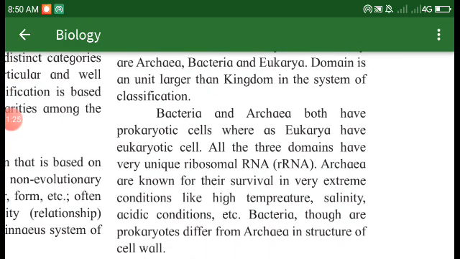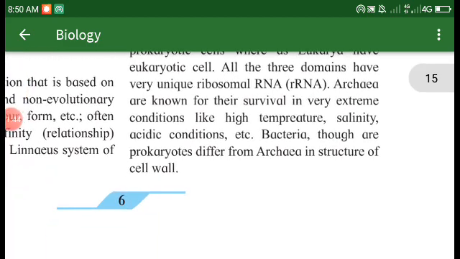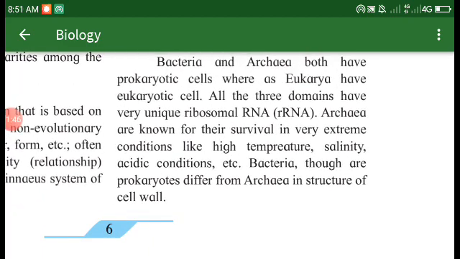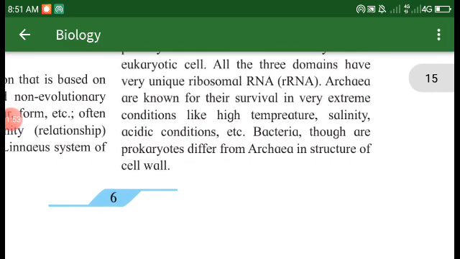Bacteria and archaea both have prokaryotic cells, whereas eukarya have eukaryotic cells. All these three domains have very unique ribosomal RNA. Archaea are known for survival in very extreme conditions like high temperature, salinity, acidic conditions, etc. Bacteria, though prokaryotes, differ from archaea in structure and cell wall.